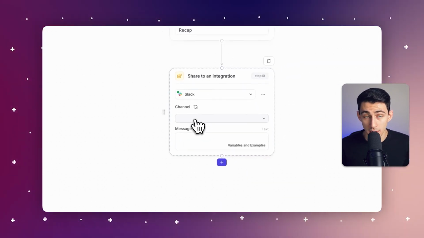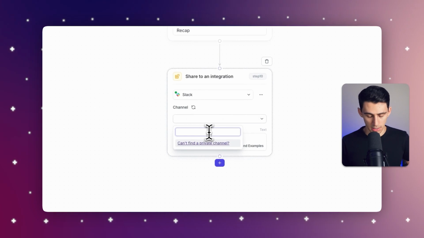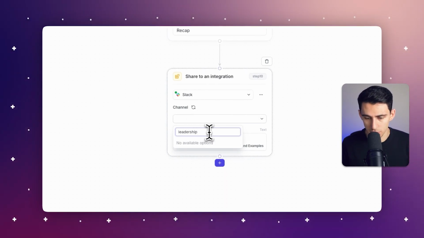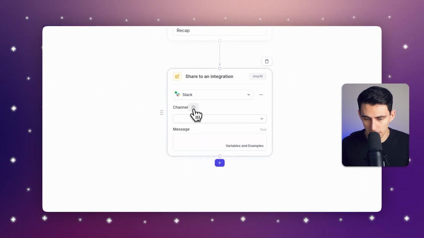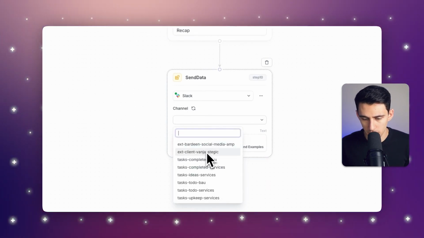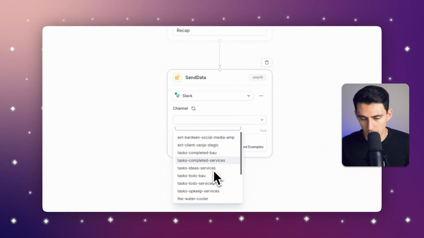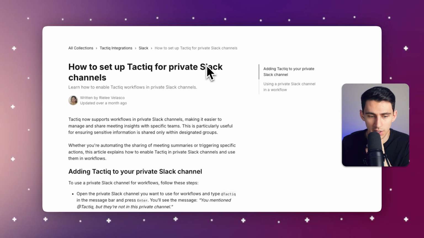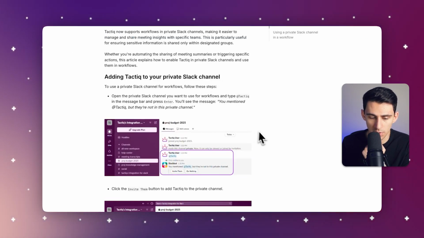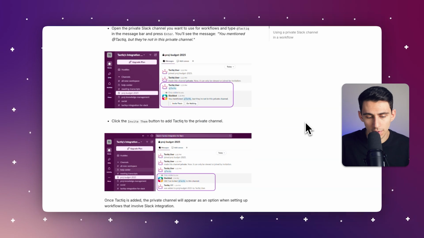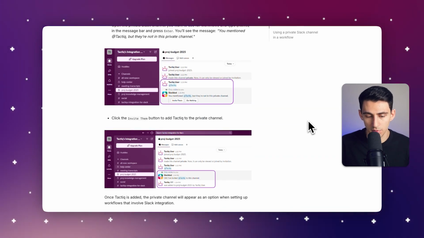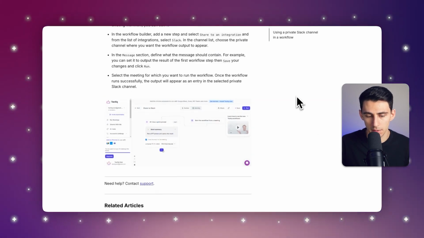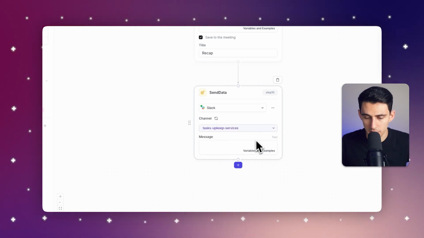And after I've already signed into the account, I can type in any channel, like for example, leadership, say for example, it's a leadership chat or anything like that. So for example, I'm just gonna do the channel that would be to my preference. And it says right here, if you can't find a channel, how you would necessarily do it. So you just have to make sure that you follow the following steps where you essentially would invite the channel to have the Tactiq bot. I'm just gonna do tasks upkeep services here.